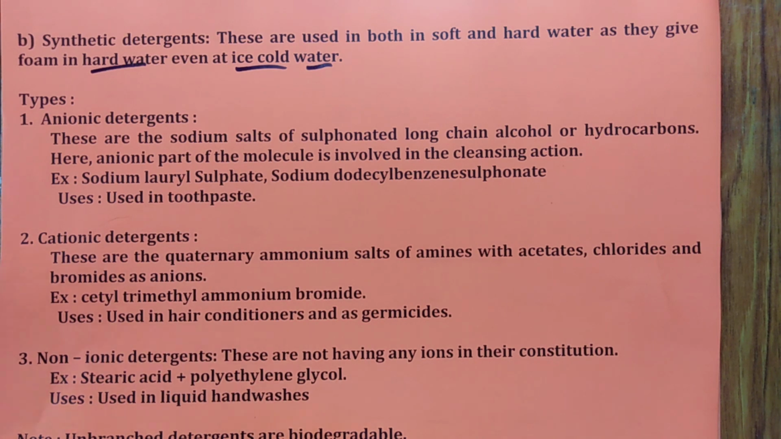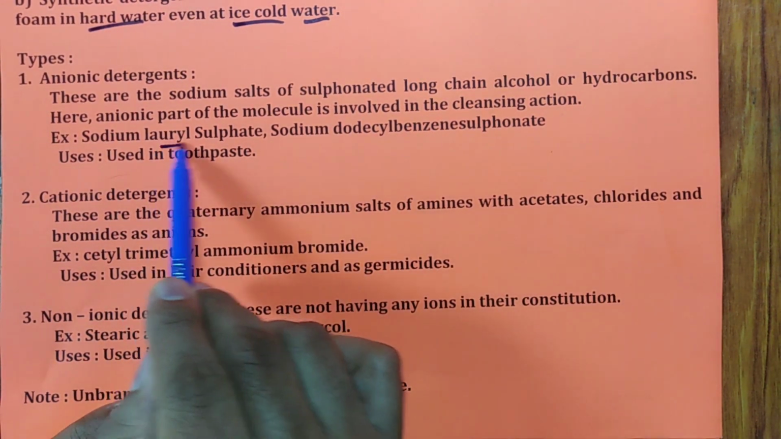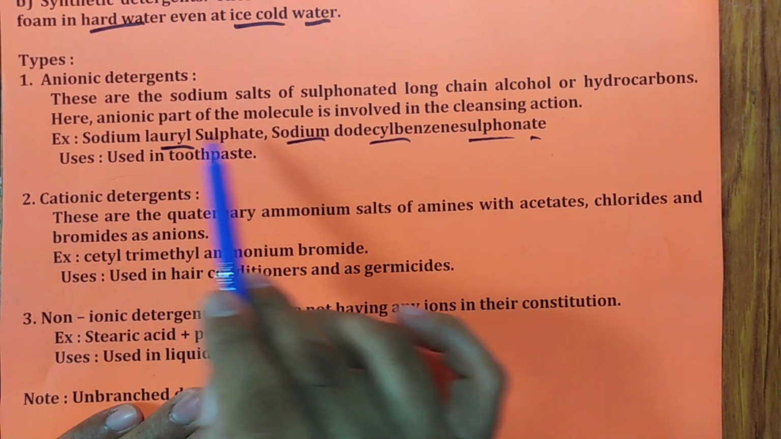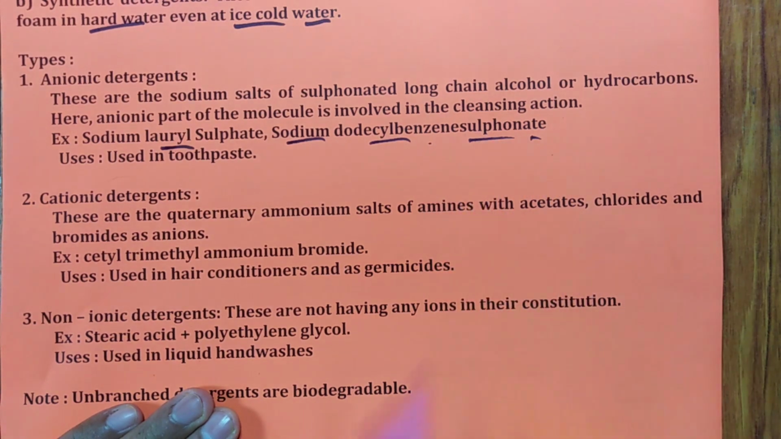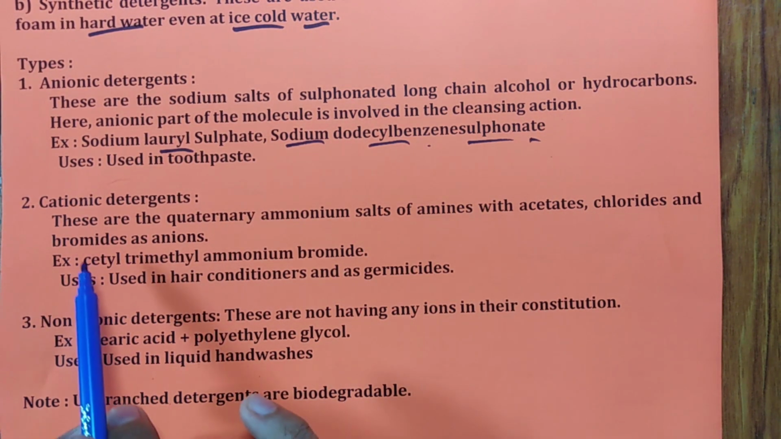Then three types, very important. Anionic detergent. Remember two examples: sodium lauryl sulfate, sodium dodecylbenzene sulfonate. Very simple. And for the theory exam also, you will definitely read this. You have read this already.